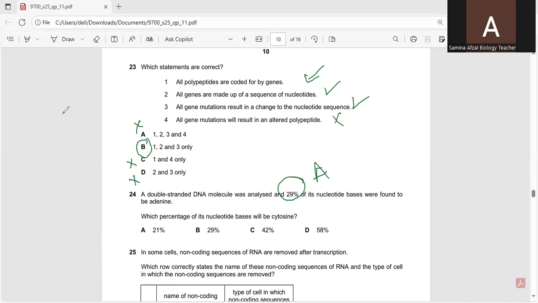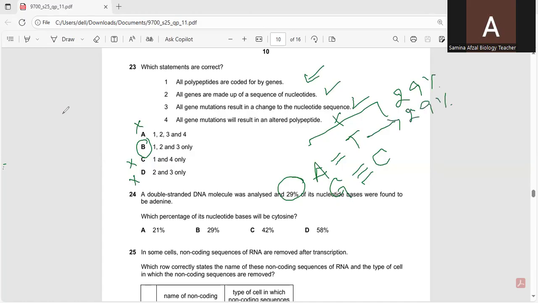So, students, the adenine is always equal to the amount of thymine. Adenine always pairs with thymine. So guanine will pair with the cytosine. So if adenine is 29%, then thymine will also be 29%. So the remaining percentage will be of guanine and cytosine.